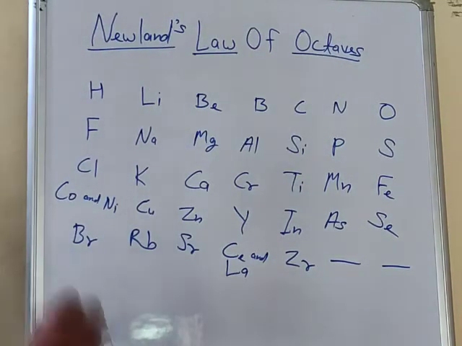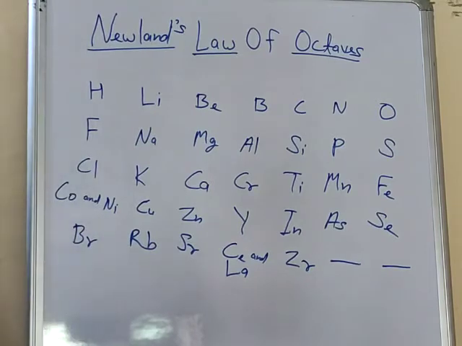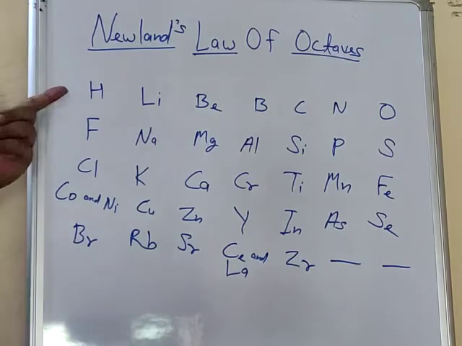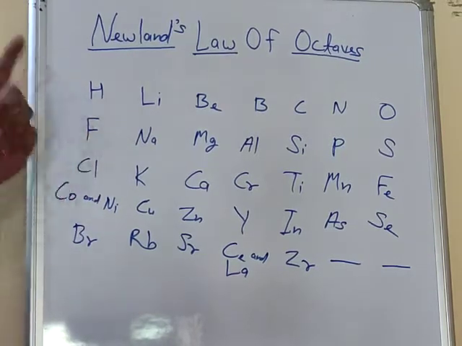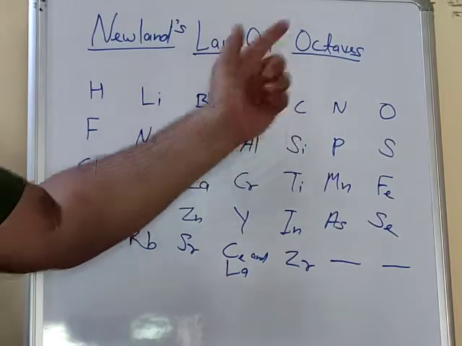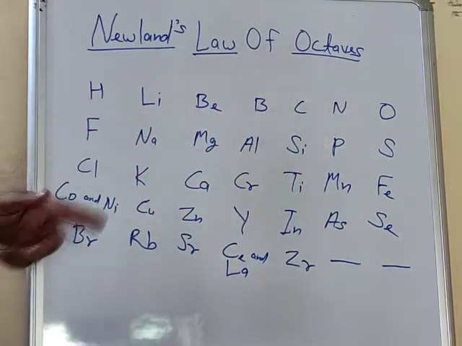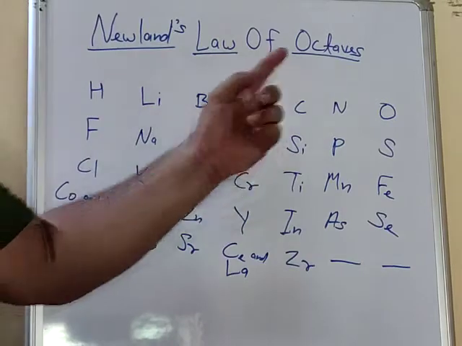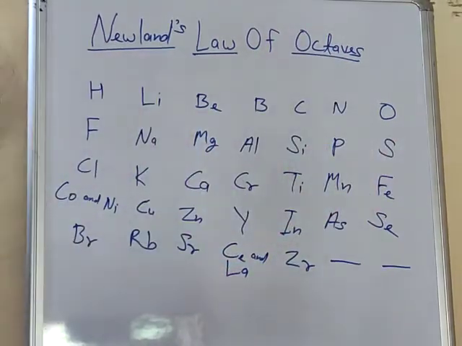first 20 elements. So hydrogen; helium is not there, because helium, neon, argon are the noble gases which were discovered very late, because they are unreactive. That's why you have to just skip them, and after that you can arrange hydrogen, then leave helium, lithium, beryllium, boron, carbon, nitrogen, oxygen, fluorine, again leave neon, sodium, magnesium, aluminium, silicon, phosphorus, sulfur, chlorine, potassium and calcium. So up to 18 you have learnt in 9th standard.